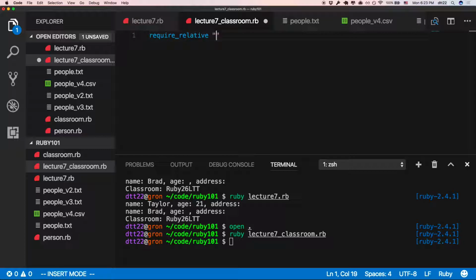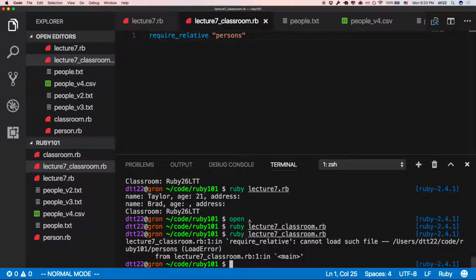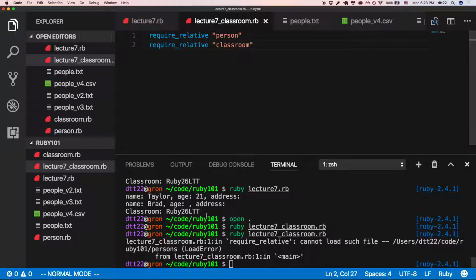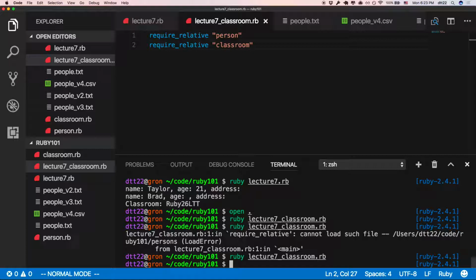Require relative person, right? If I suddenly make a mistake, what does it say? It will say cannot find file, persons. Do you go and create a new file called persons.rb? No, because you know that you want person. Great. Then what's something else I need to use? Require relative. Now when you type here, see this? Press tab. And call classroom. And then I try again. Every line has to do that.